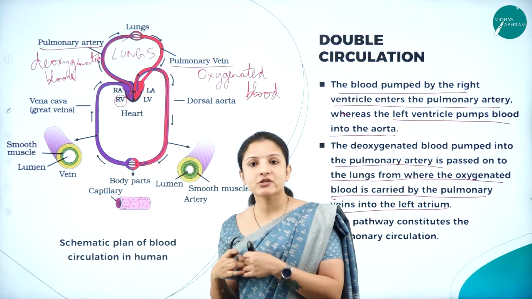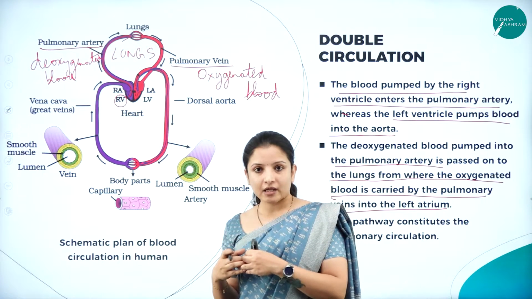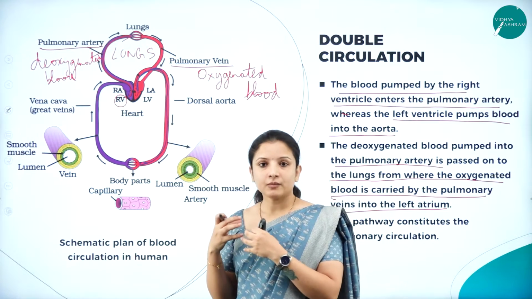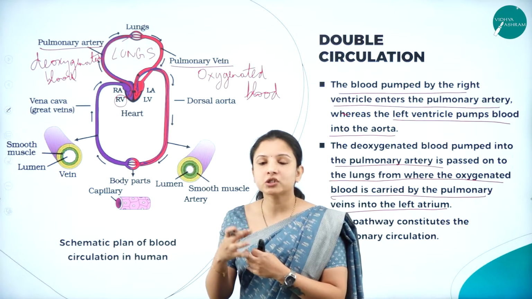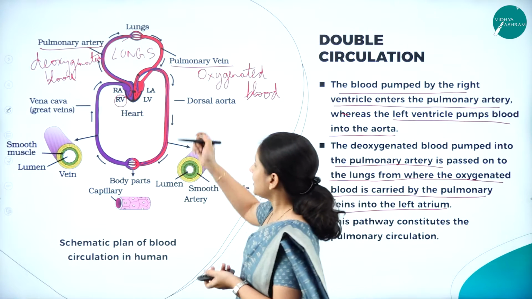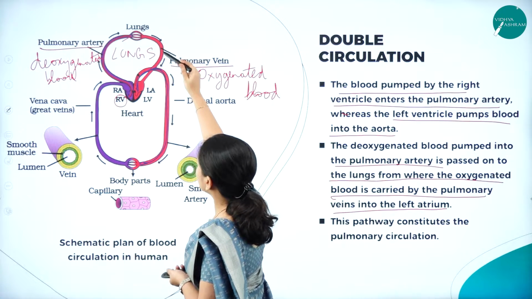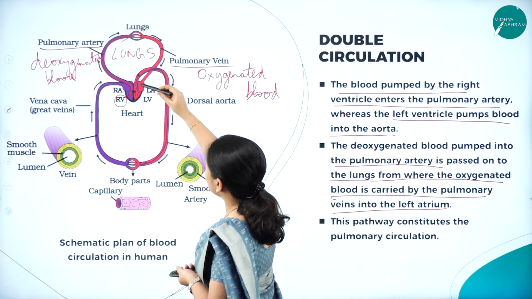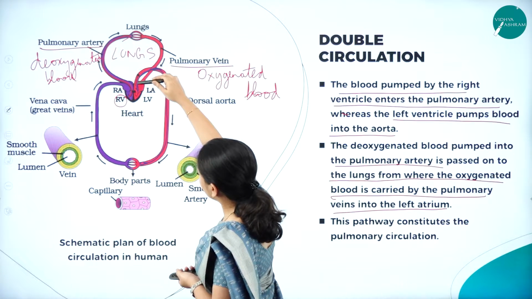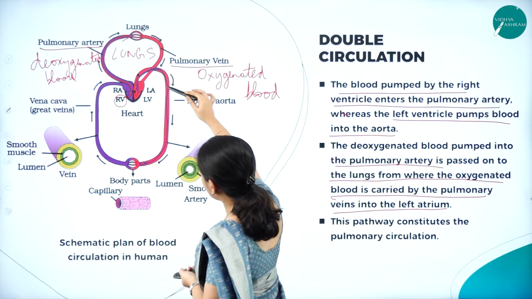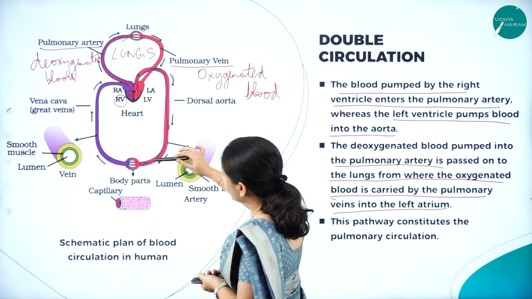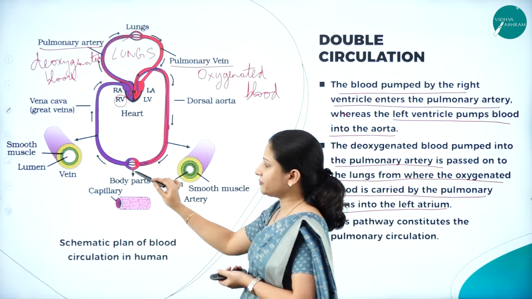In the lungs, it reaches the alveoli. What is there in the air? Oxygen, right? So from the alveoli, the oxygen is taken by the blood. Now that blood carries the oxygen through the pulmonary veins and gives it to the heart, and from the left ventricle of the heart, it is given to the aorta, and then the aorta carries the oxygenated blood to different body parts.